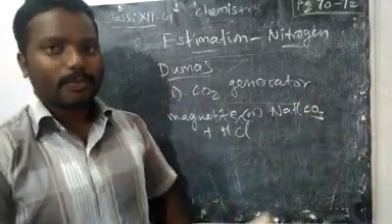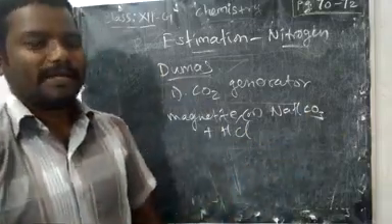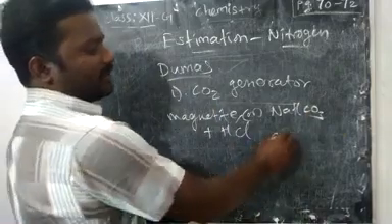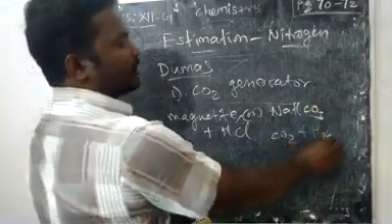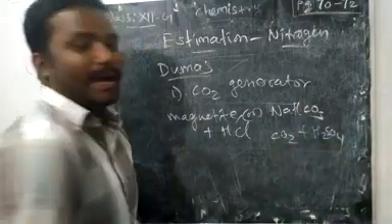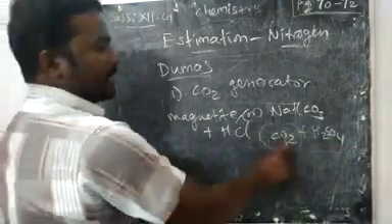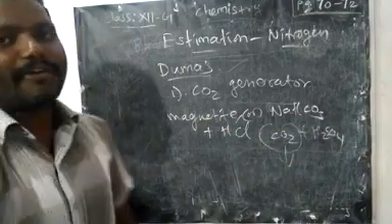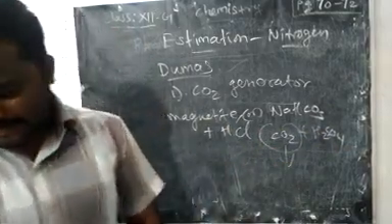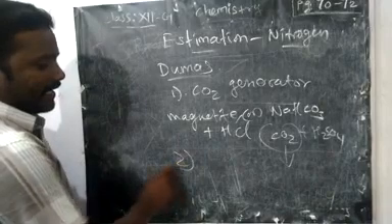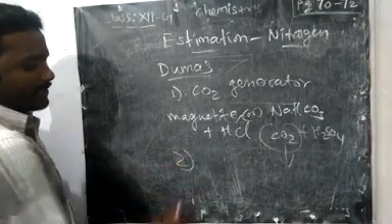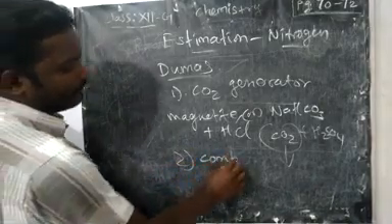The CO2 should not have any water, so we wash that CO2 with H2SO4 as a moisture absorber. Then finally the CO2 is allowed to pass through the furnace. So the next is the combustion tube. What is the second important apparatus? The combustion tube.